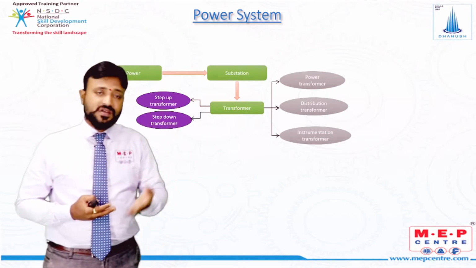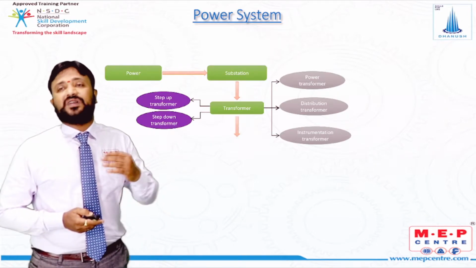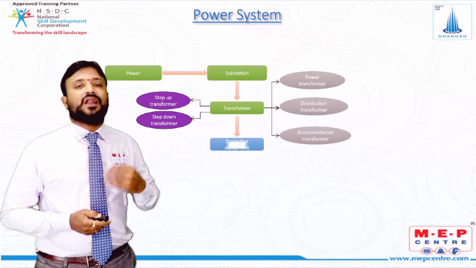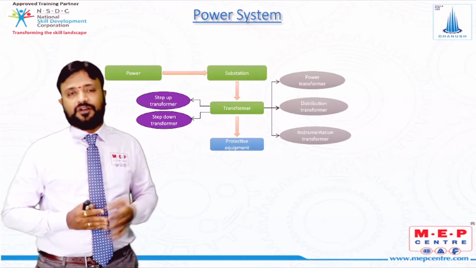Where do we use power transformers, where do we use distribution transformers, and where do we apply instrumentation transformers? Once the transformer part has been done, then we have protective equipment. So what are protective equipments? Like circuit breakers, relays and contactors, right?